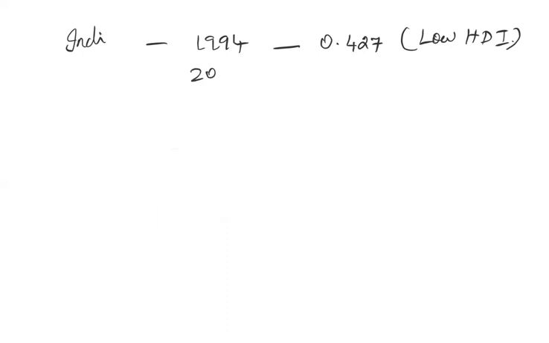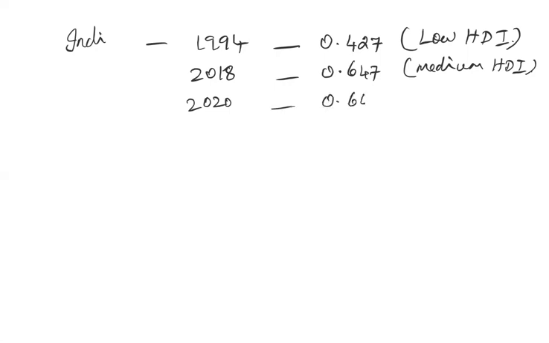And in 2018, we improved to 0.647, came to the medium human development index range. And in 2020, 0.645, and 2022 is the recent data we are having, 0.633.